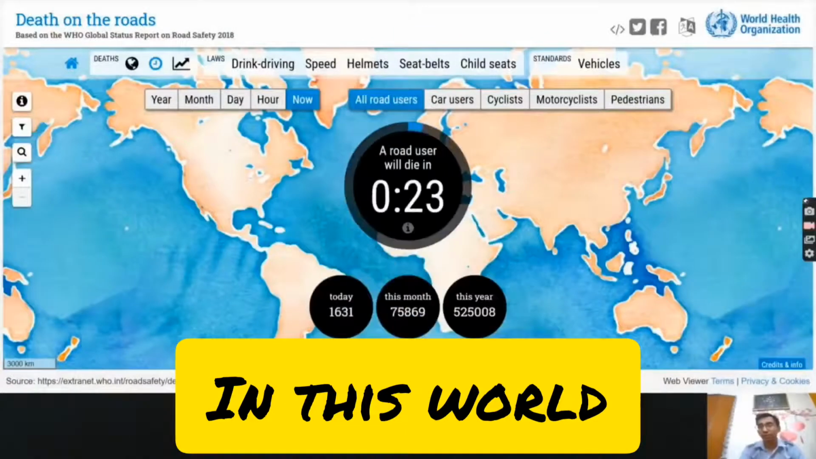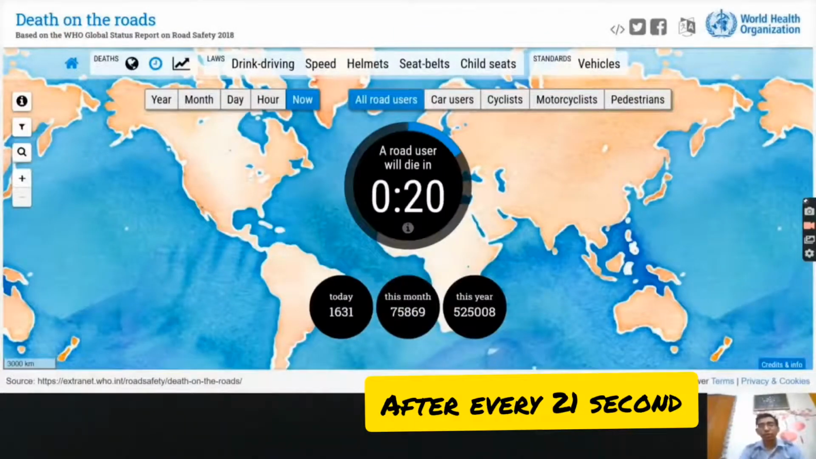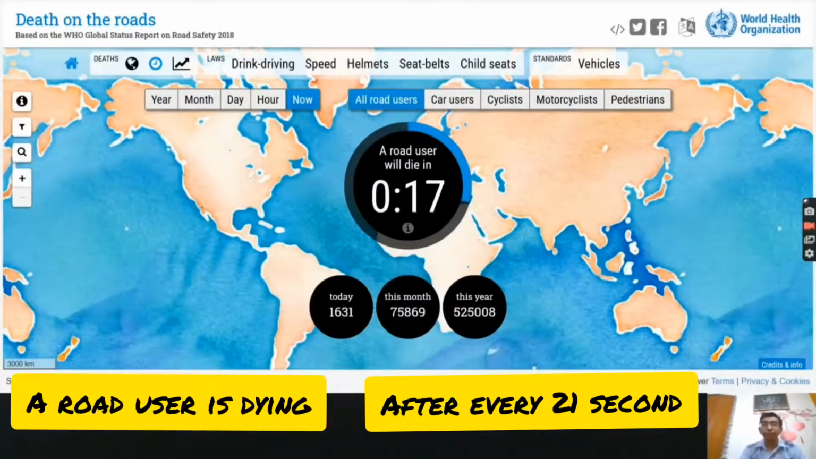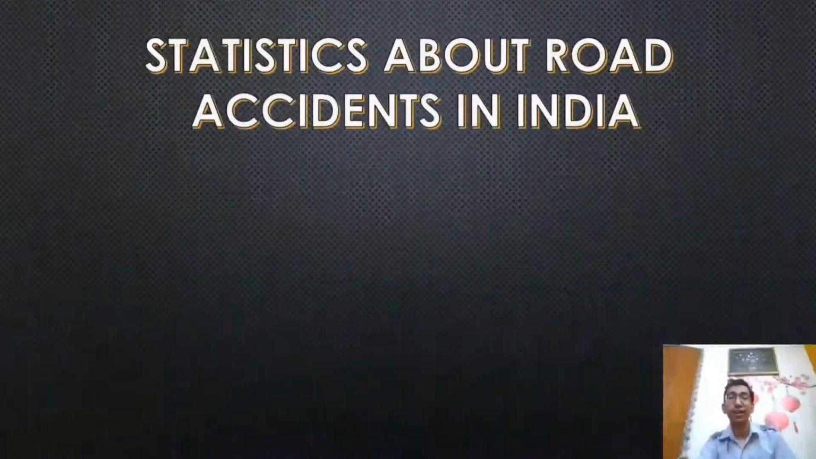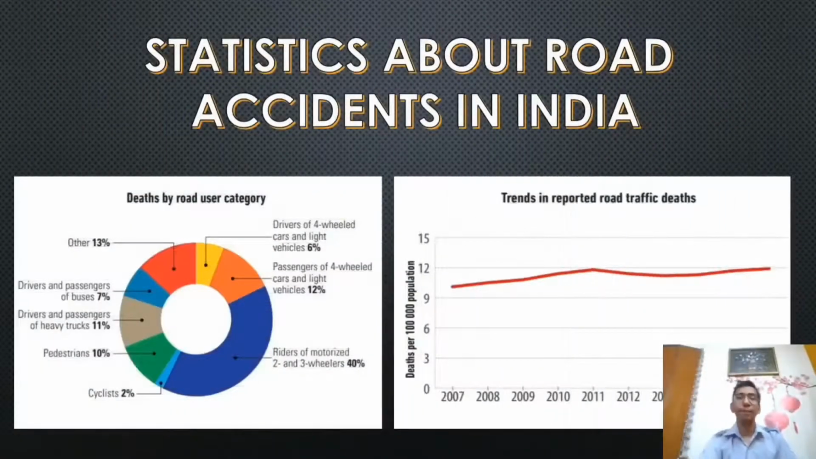Now it's time to show some stats, some data to you, so you can get to know and understand the worth and need of this project in our society. As we have gone through the data of the world, now it's time to know about our nation, India. For a better understanding, we have created two graphs. Firstly, we have created a pie chart, and secondly, a line graph. In the pie chart, we are talking about deaths by road user category. So basically, we have categorized and sectorized the deaths of road users.